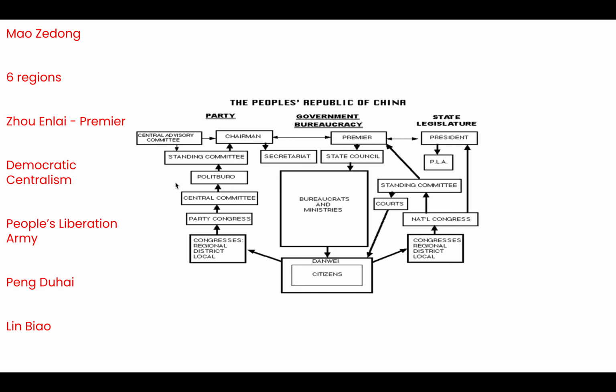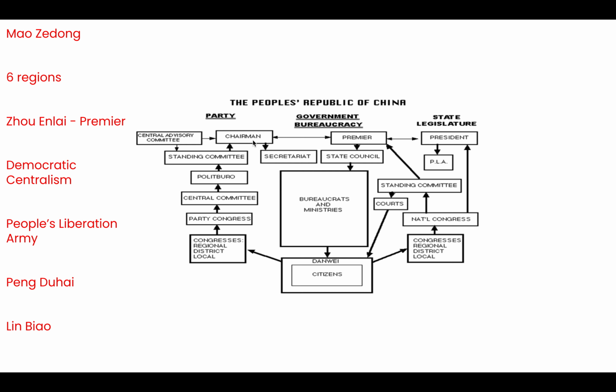So decisions are voted upon by the Politburo, however the final say lies with the chairman. He can veto the decisions of the Politburo. He can say, yes, I agree with their decisions, or no, I do not agree, and therefore the law is not passed. So they are controlled by Mao, the chairman.